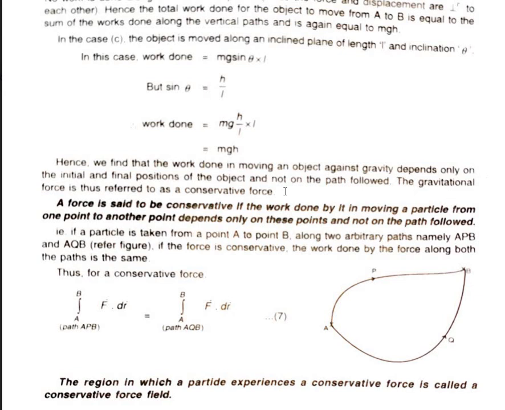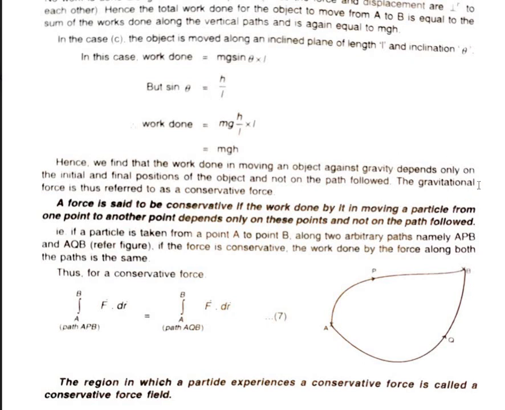path followed. The gravitational force is referred to as a conservative force. So this type of force is known as conservative force. Gravitational force is an example of conservative force. Here the work done depends upon the initial and final position.